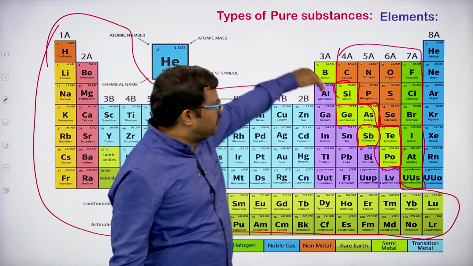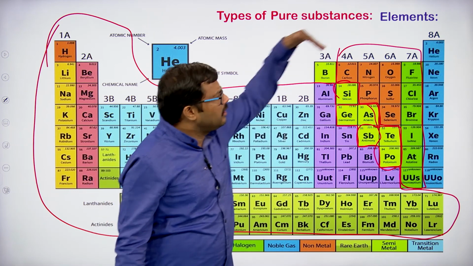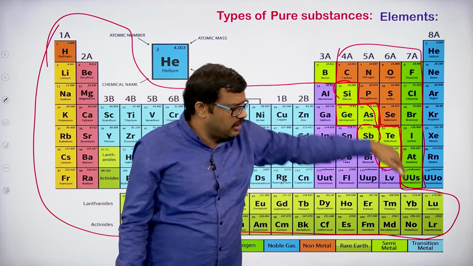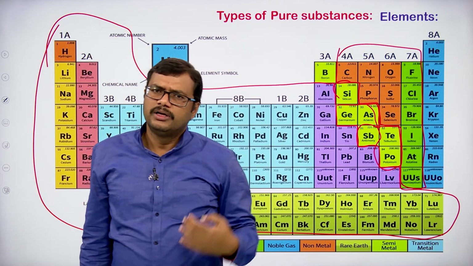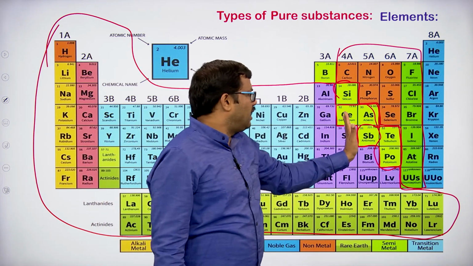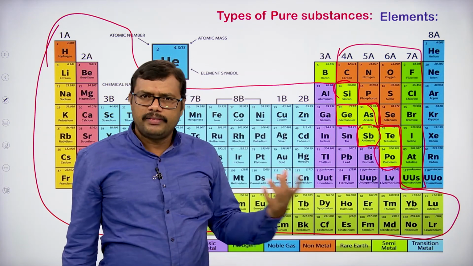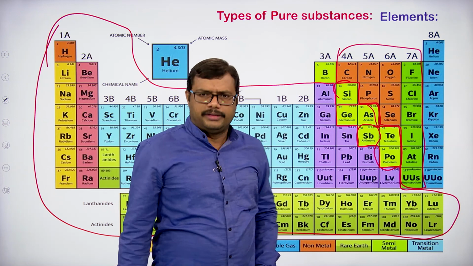Metalloids are present as a bridge between metals and non-metals. This side we have metals, that side we have non-metals, and in between the metalloids form the bridge. So the property changes from metallic to non-metallic through these elements, and therefore we call them metalloids.